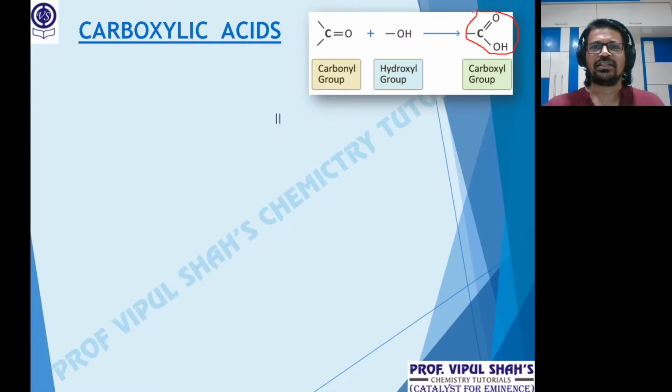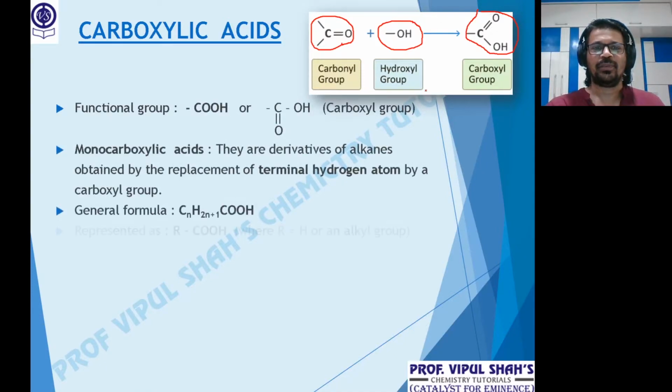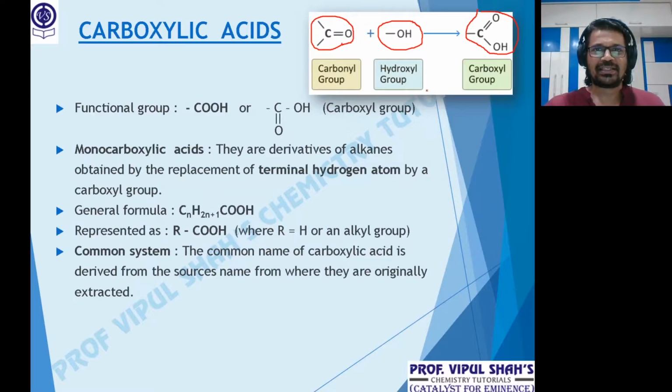Now, this carboxylic acid is a combination of two groups. One is C double bond O, that's the carbonyl group. Two carbonyl compounds we are going to see in the next class, aldehydes and ketones. And OH, that's called the hydroxyl group. OH attached to the aliphatic chain, that's the open chain, is alcohols, and OH attached to the benzene ring is phenols. So carbonyl plus hydroxyl gives us the carboxyl group, that is C double bond O OH.